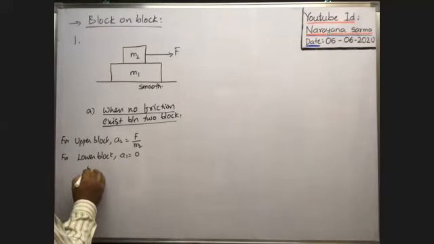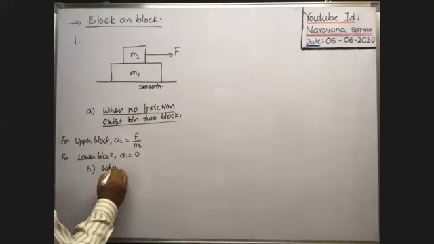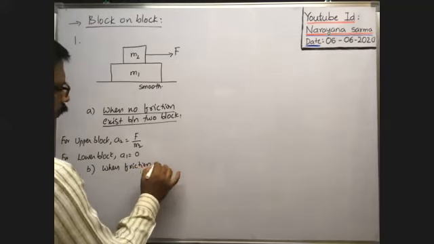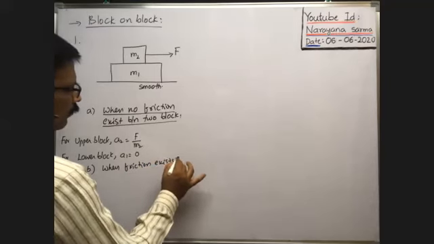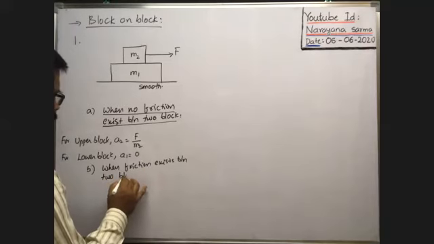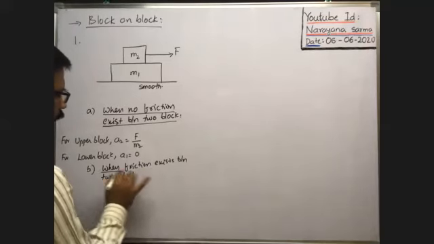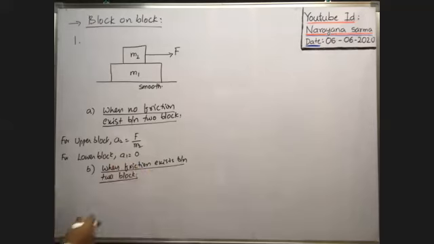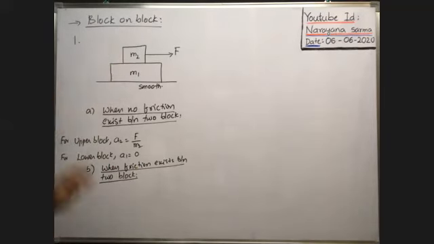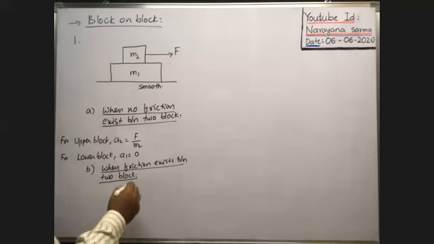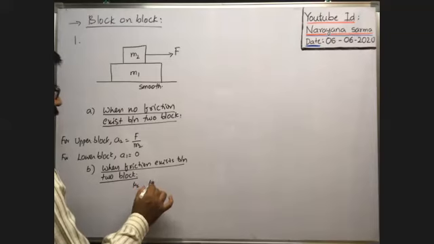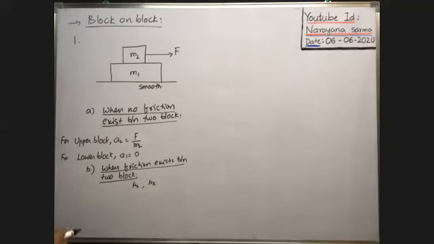Okay, next. When friction exists between the two blocks. In that case, coefficient of static friction between the two blocks is mu s and coefficient of kinetic friction between the two blocks is mu k.